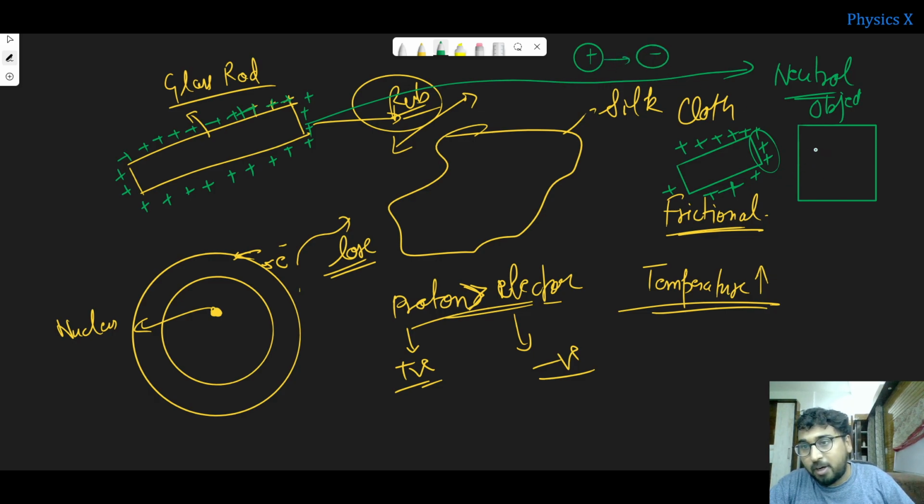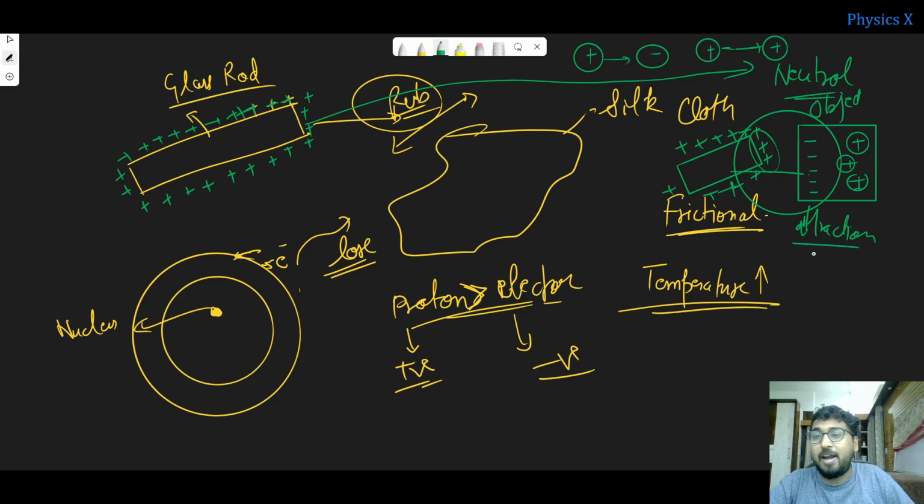Due to this attraction, this object will start to become partially polarized. Negative charges will come closer to this glass rod. And since the positive charge of the rod repels positive charge, in this neutral object the positive charge will get repelled and go to the other side. So due to this partial attraction, a force of attraction will be observed. That is how it is happening.